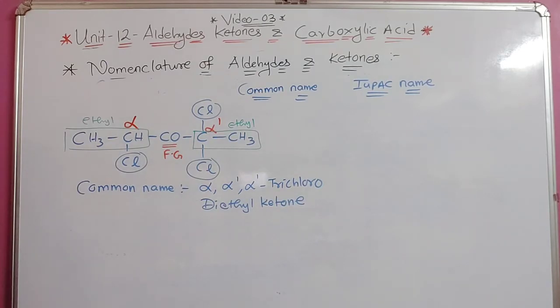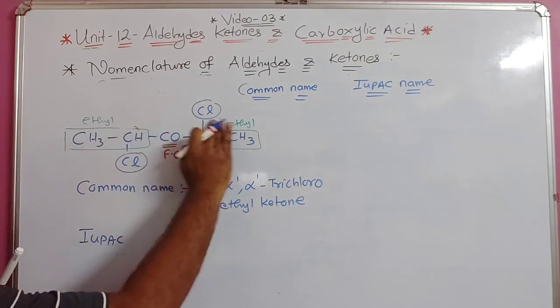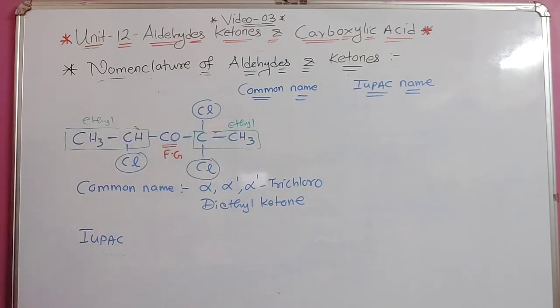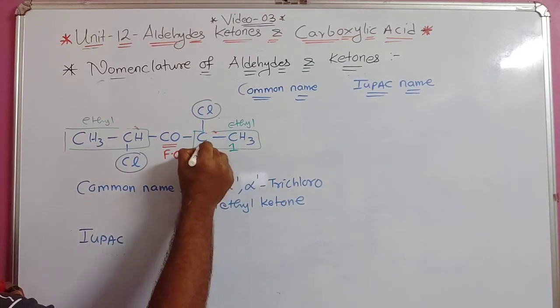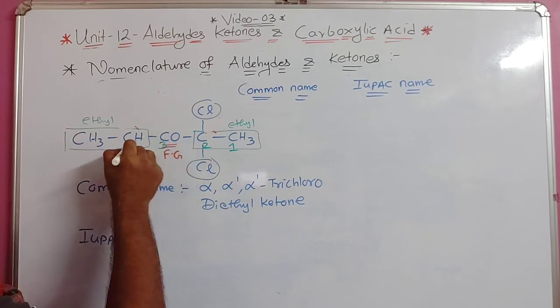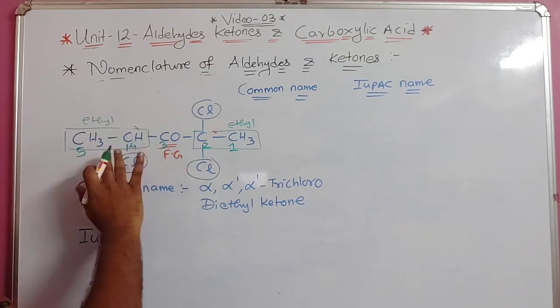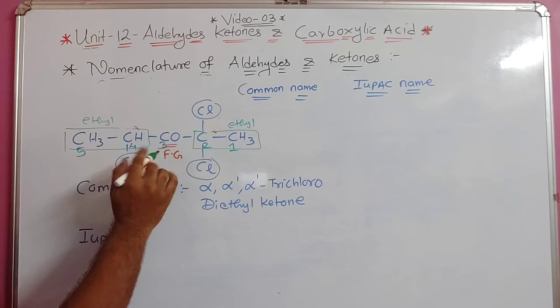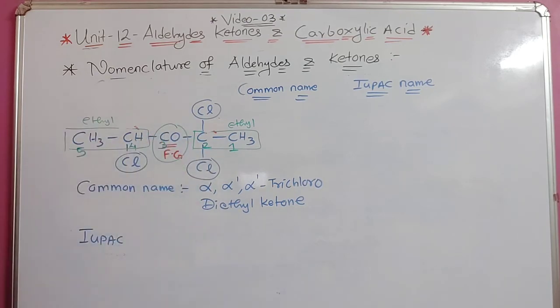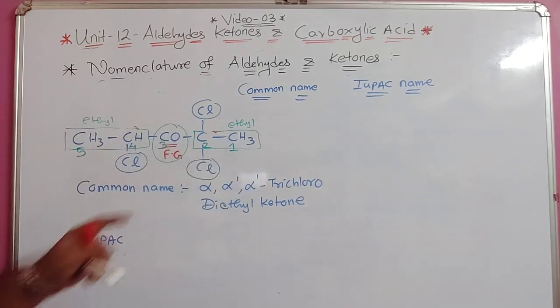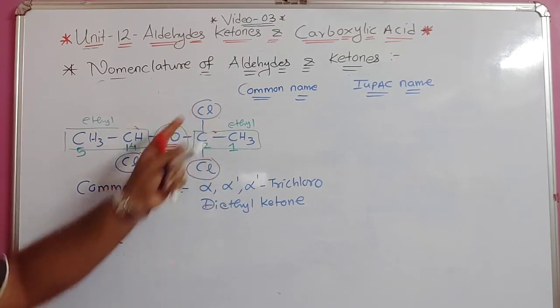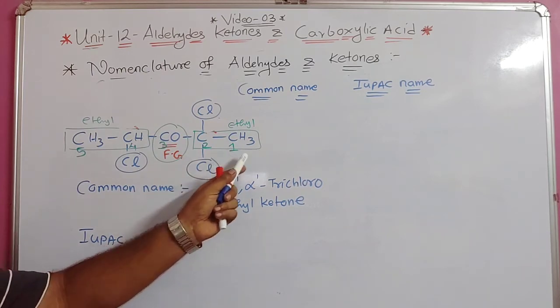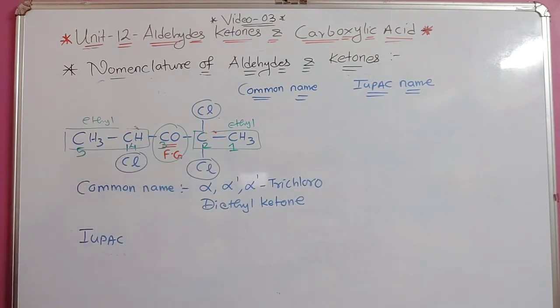Understood? Now suppose I want to give the IUPAC name. I will drop this part for the IUPAC name. It is easy to remember. I will give the numbers here, 1, 2, 3, 4 and 5. Anyway, whichever side you number, the principal functional group will get the number 3 only. But in this case we got 2 more substituents. At the second position 2 substituents we got. So that's why we will use this numbering, that is from right to left.